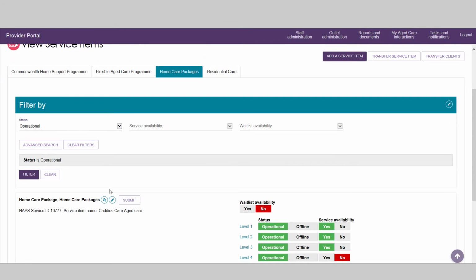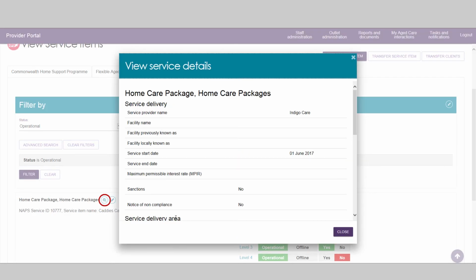If you have uploaded a pricing schedule as an attachment, you will also need to click Submit to send the attachment to the department for approval. Once approved, the attachment will be available on the Public Service Finder. To review the information you have entered, you can click on View Details.